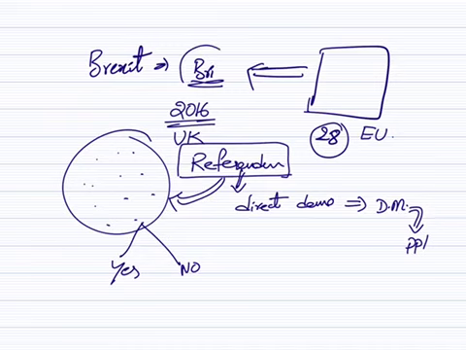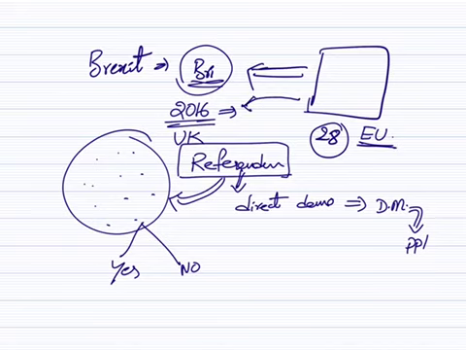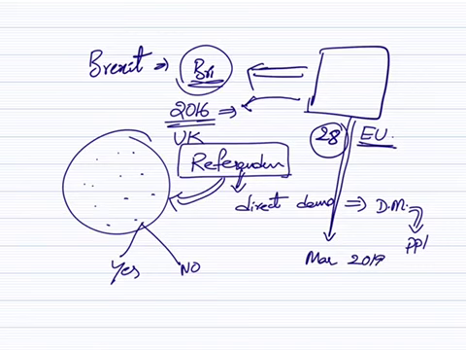In this case, Brexit is Britain coming out of the EU. In the year 2016, the majority of the people voted for Brexit. It means they wanted to move out of the European Union. So the UK initiated its proceedings, and by March 2019 it will come out of the European Union.